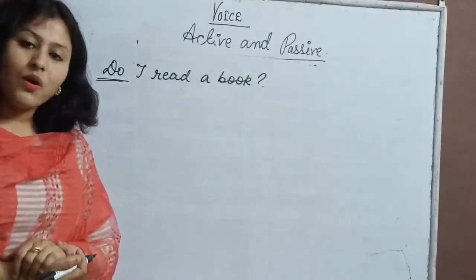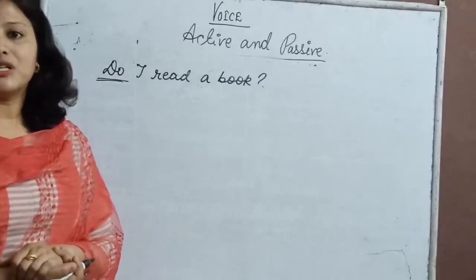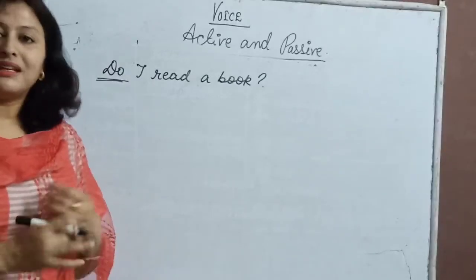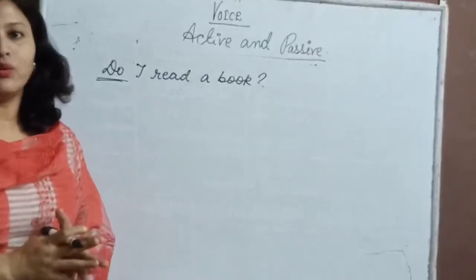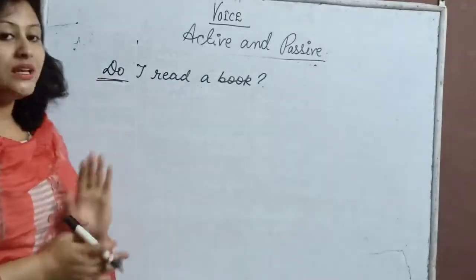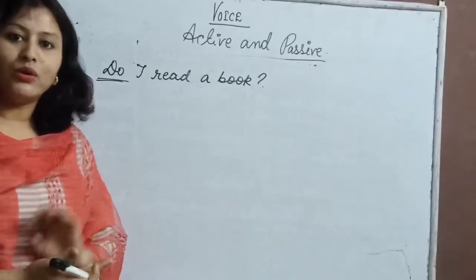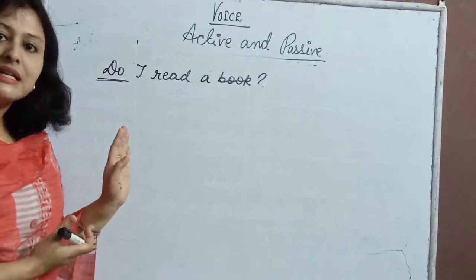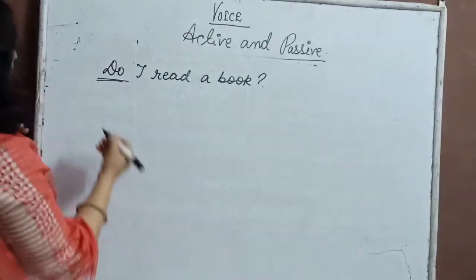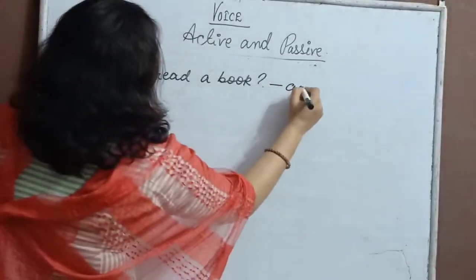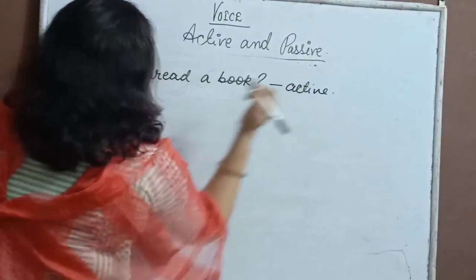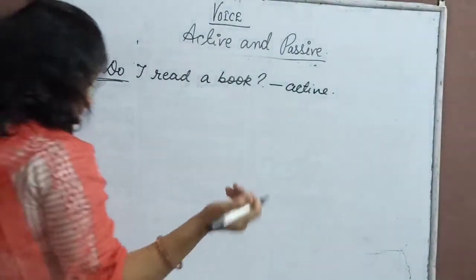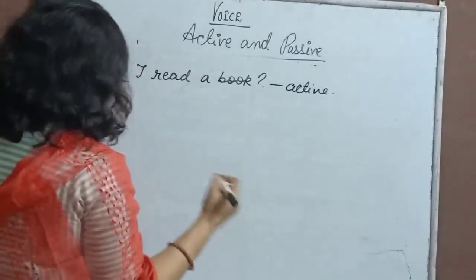The question forms, the interrogative forms, while changing into passive always remain in the interrogative form itself only. The only auxiliary verb will change with the words I have already told you, shown you in the table. How it is an active. How it will change into passive, let me tell you. So this do will be replaced by is. Then what is the object?